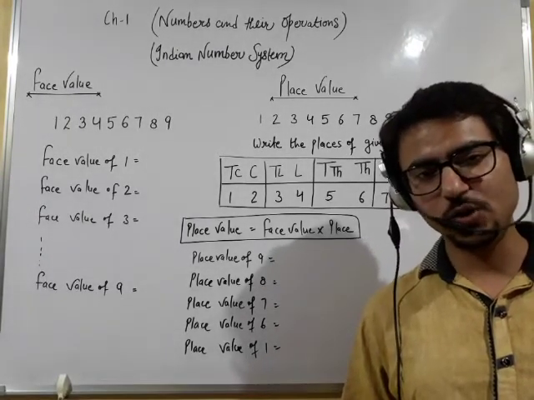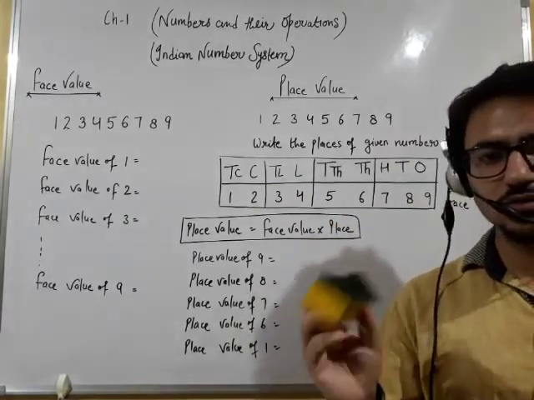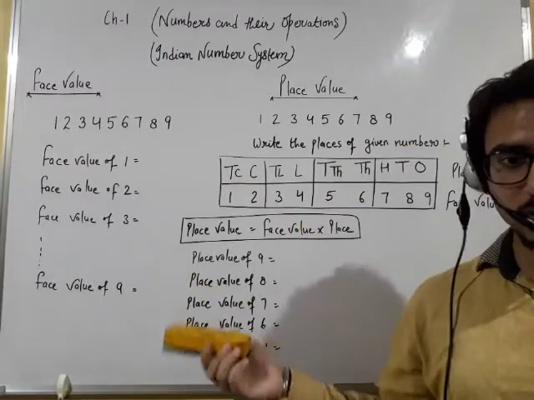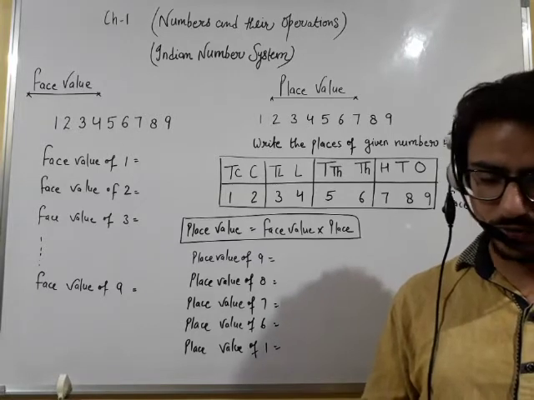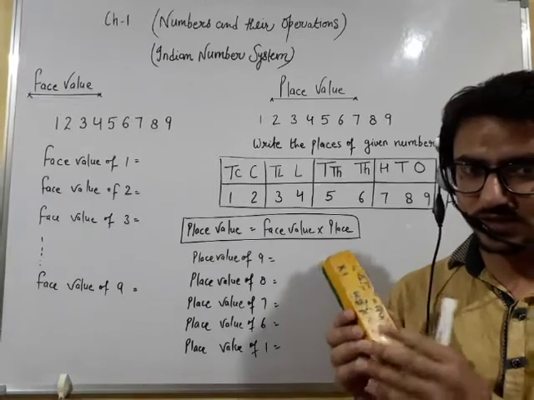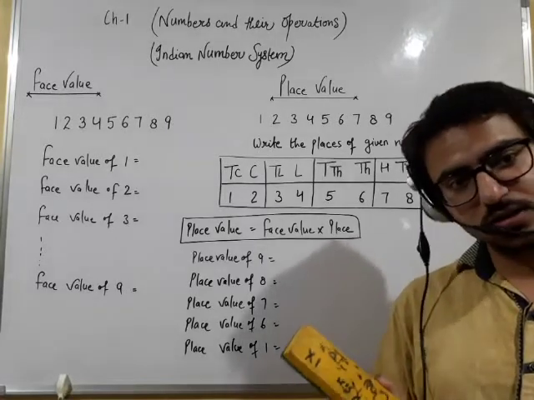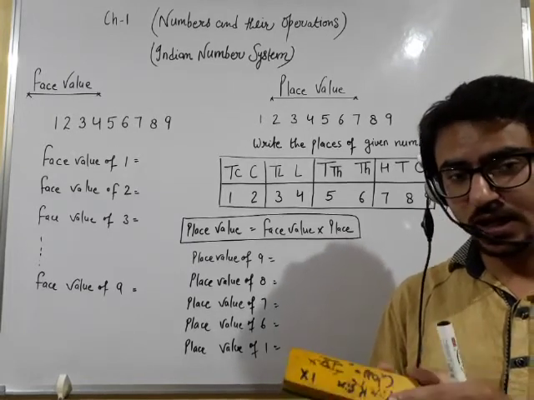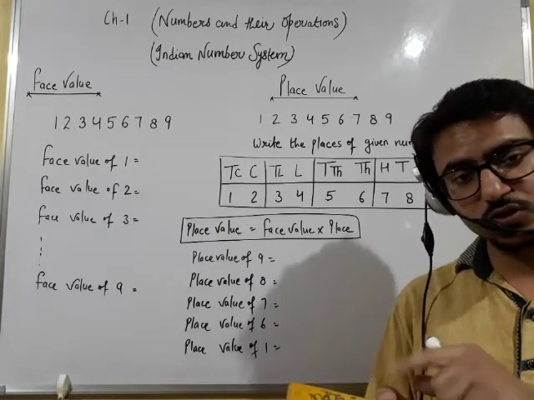Now I am going to ask a question from all of you. What is in my hand? Yes, this is a duster, which is used to rub the blackboard or whiteboard work. Now my question is, what is the face value of this duster? The face value of this duster is the name by which you recognize any object or any product. That is known as the face value of that product.